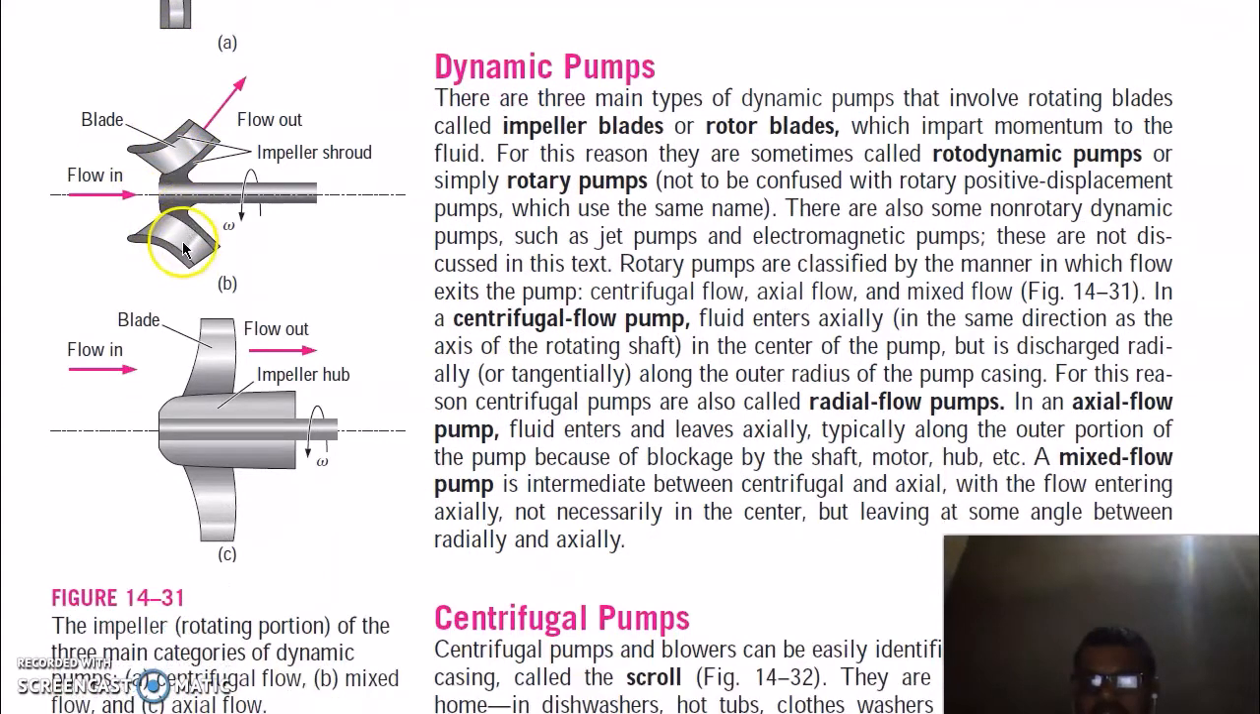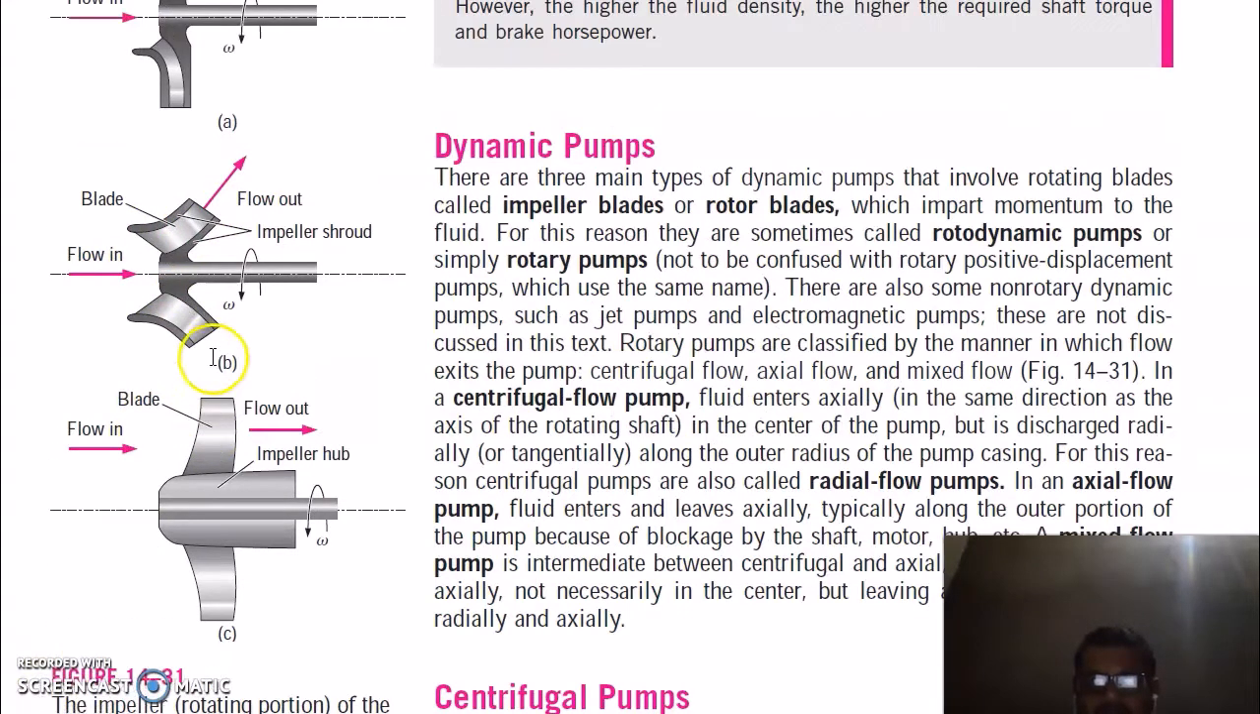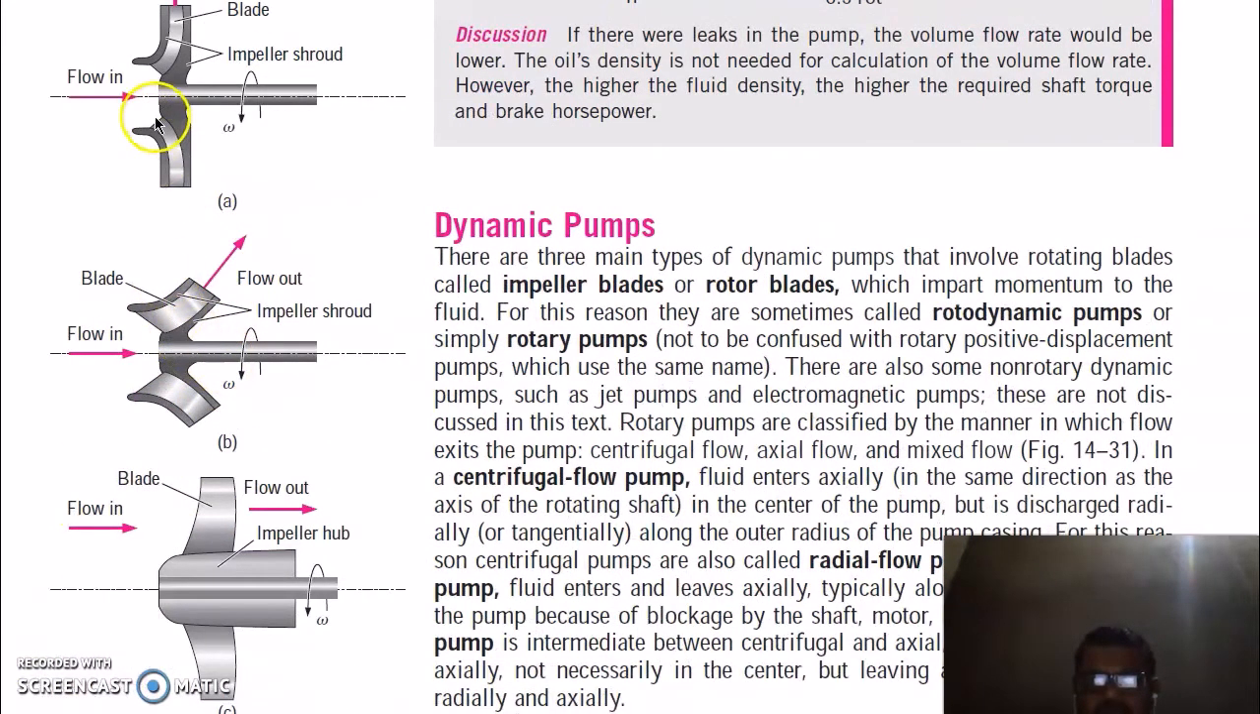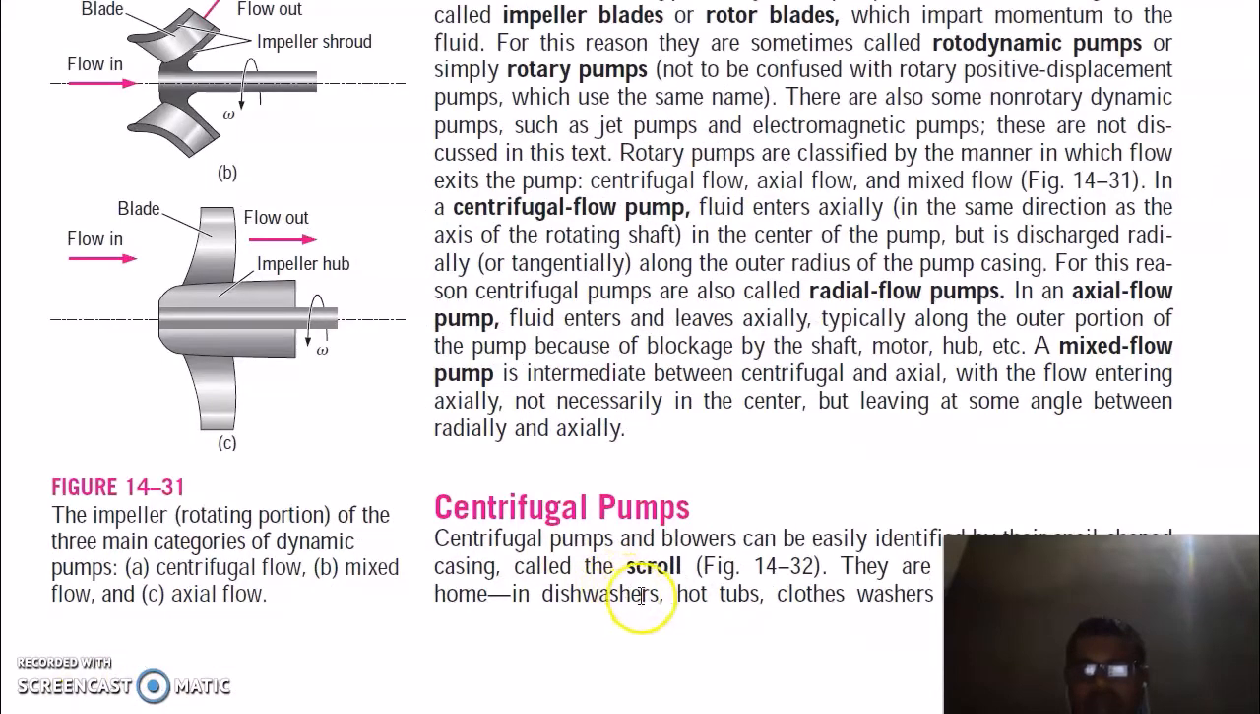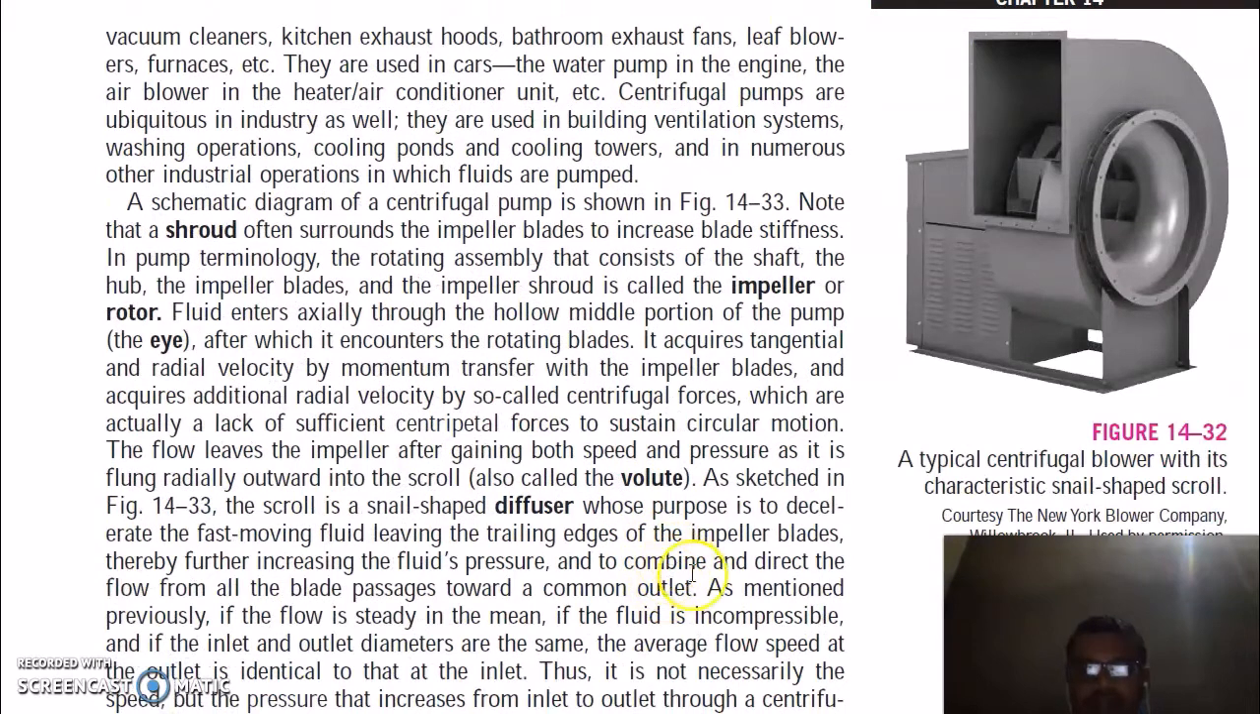There is another pump which is called a mixed flow pump. In this case, fluid will enter in the axial direction and it will go in this direction, which is intermediate between this pump, the centrifugal flow pump, and this pump, which is the axial flow pump. In the axial flow pump, the fluid will come in the axial direction and it will leave in the axial direction. Centrifugal pumps and blowers can be easily identified by the snail-shaped casing.